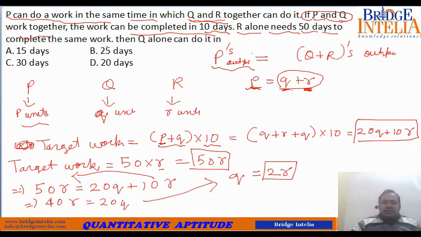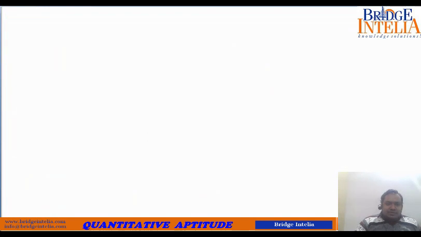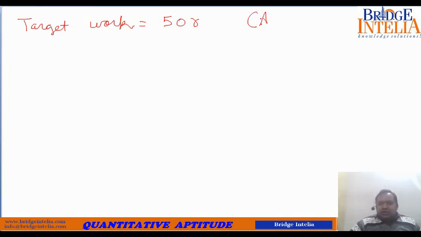Now what is the question? In how many days will Q alone complete the work? The target work is 50r, and we know that q is equal to 2r.